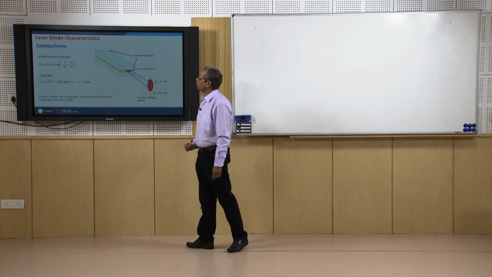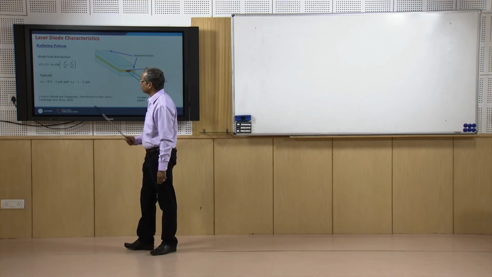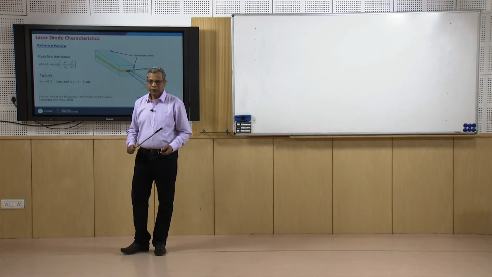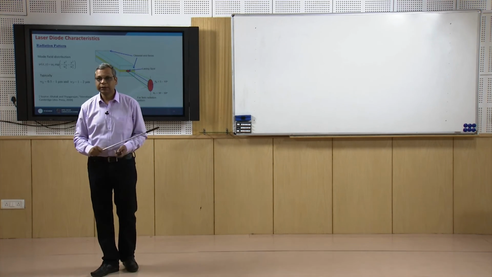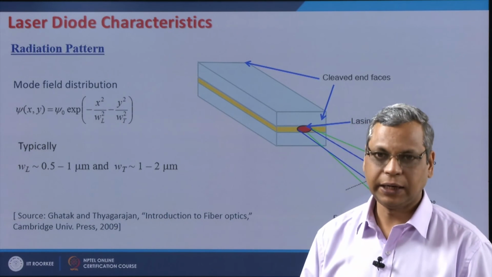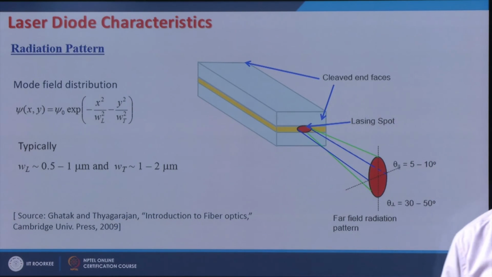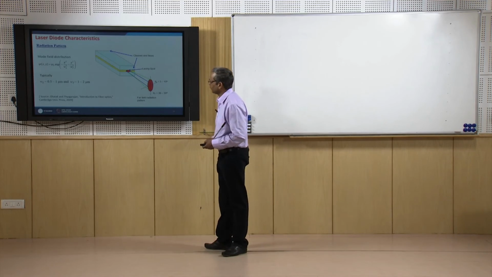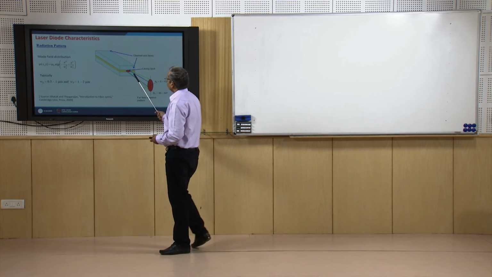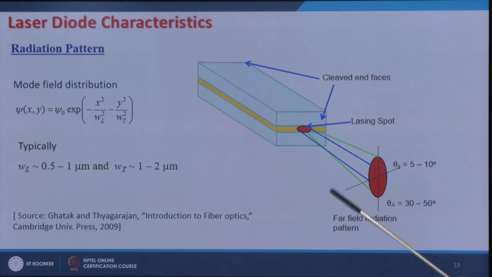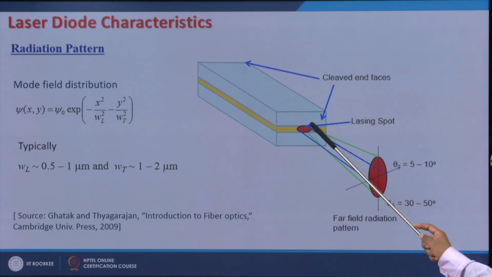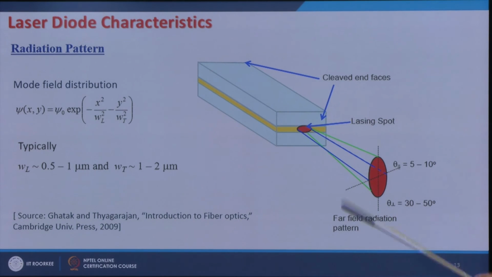Another characteristic of a laser diode is its radiation pattern. Of course, we know the laser is highly directional. How directional is the light that we get out of the laser diode? Light is coming from a very thin, very small region of this multi-layer structure.